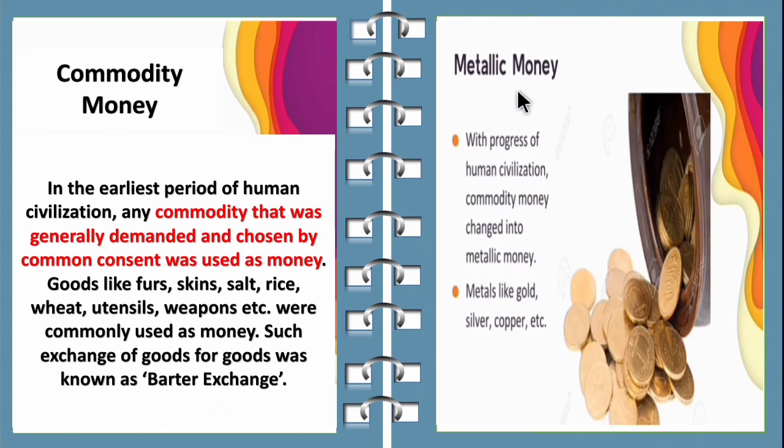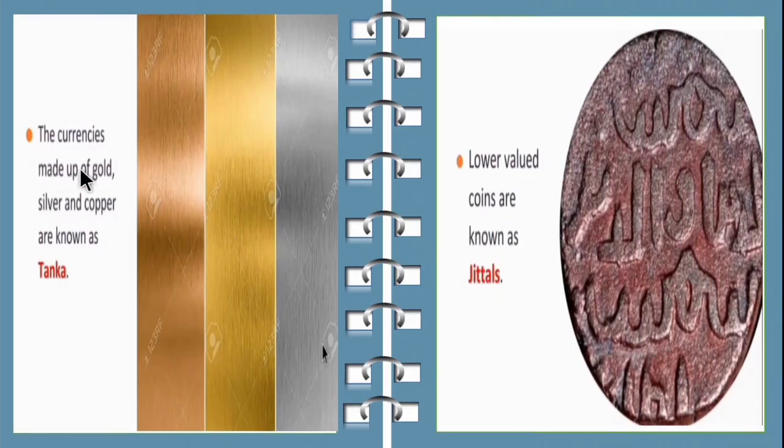Next is metallic money. With the progress of human civilization, commodity money changed to metallic money. Metals like gold, silver, copper, etc. were in use. The currencies made up of gold, silver and copper are known as tanka, and the lower valued coins are known as jitals. So high value coins are called tanka, and low value coins are called jitals.